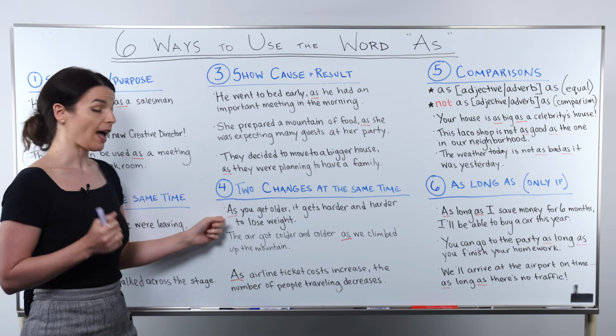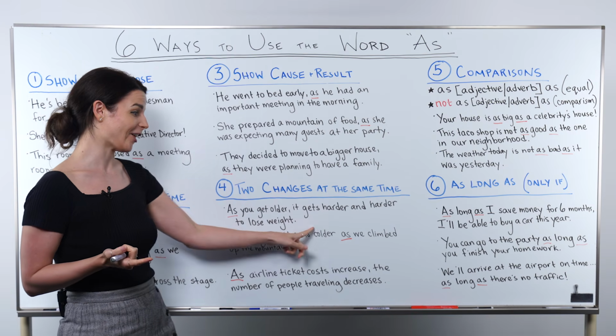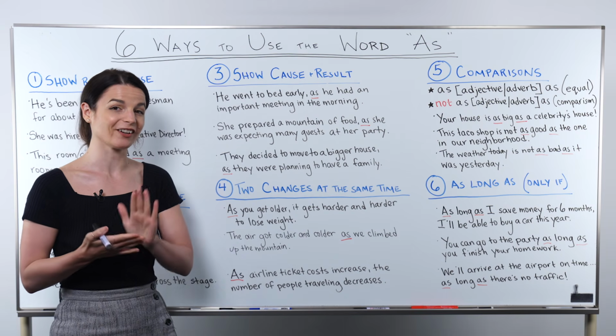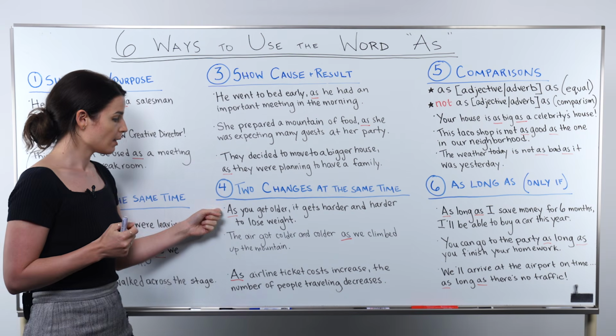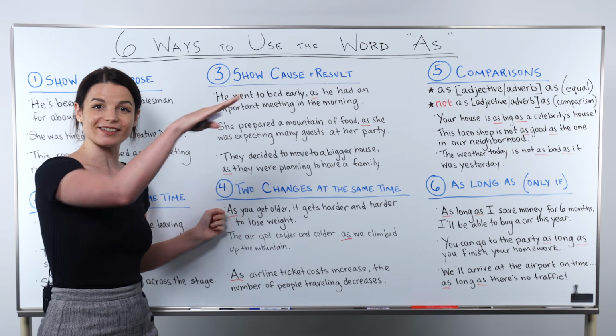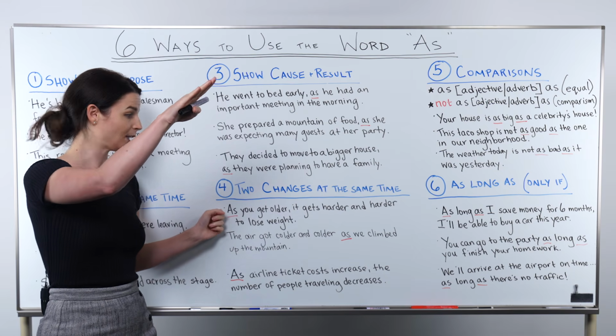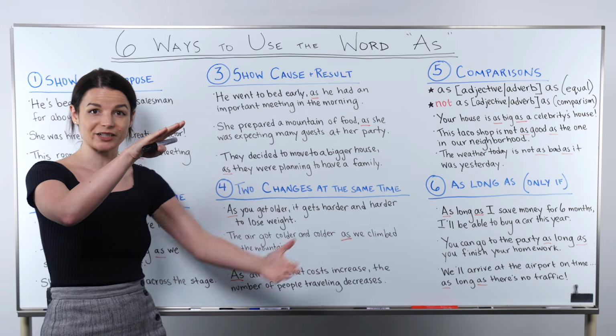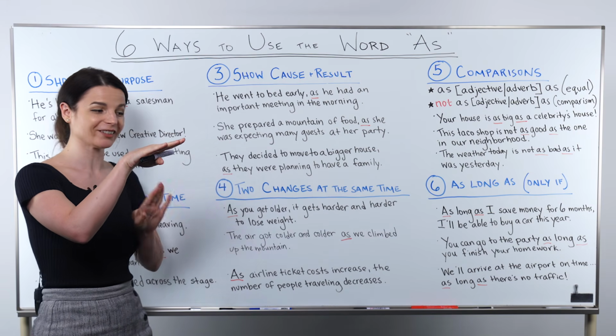First one: "As you get older, it gets harder and harder to lose weight." So this is expressing as you get older, so as your age increases. We are talking about one change here. And then it gets harder and harder. So it gets more and more difficult. It becomes more and more difficult to lose weight.